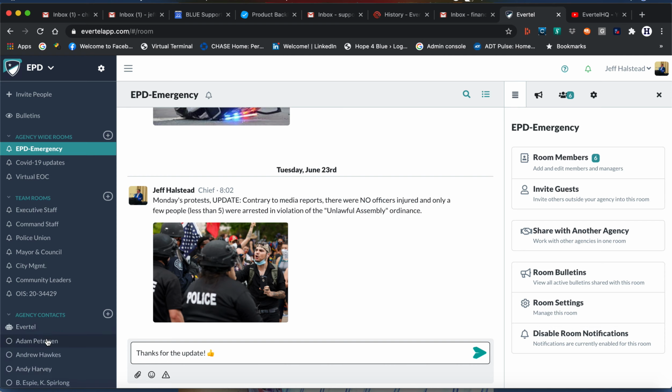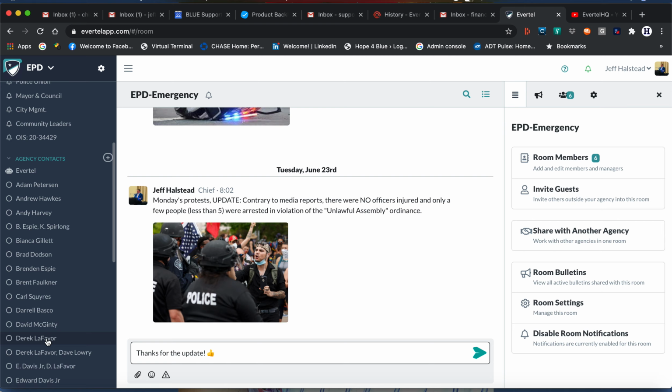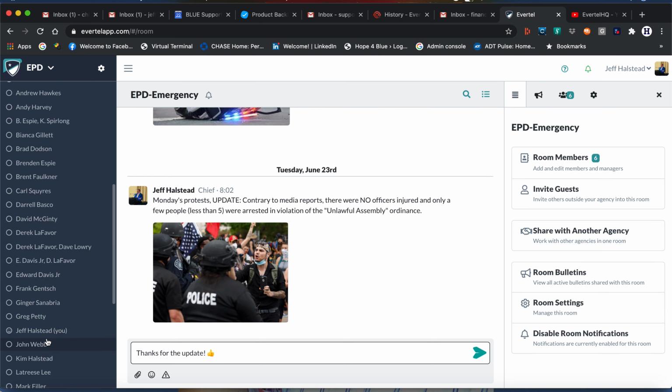Agency contacts? This is your direct messaging feature. It replaces common texting since that is not safe or compliant. With agency contacts, you control who you want to message. You can also create a small team chat for you plus 5 other Evertel users. Using consumer apps while working could jeopardize your career.